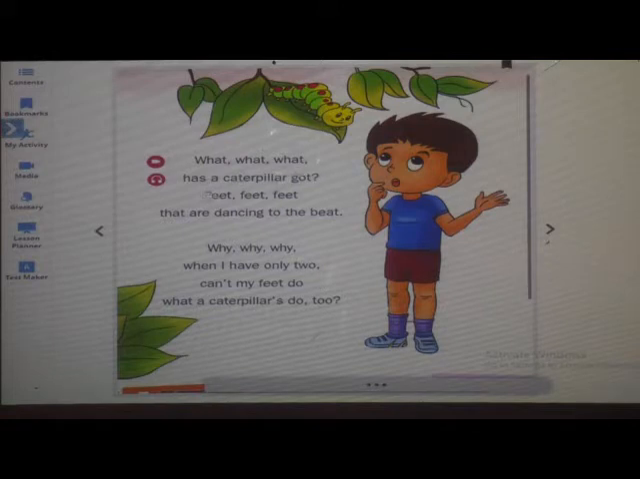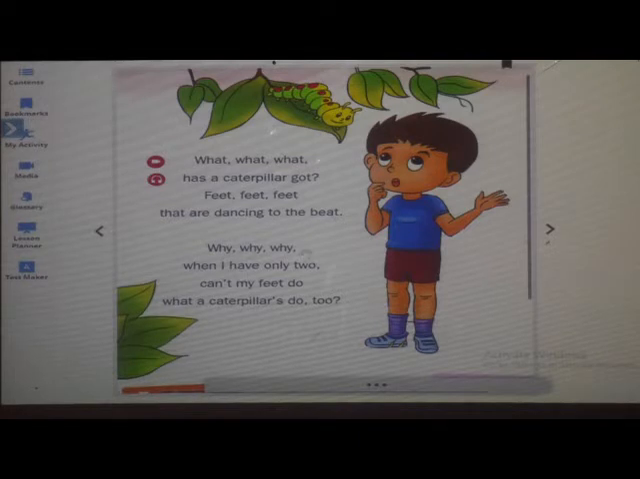What has a caterpillar got? Feet that are dancing to the beat. What is this? This is a caterpillar, and this is a boy. He is singing. Okay, what does he say? What has a caterpillar got? Feet that are dancing to the beat.